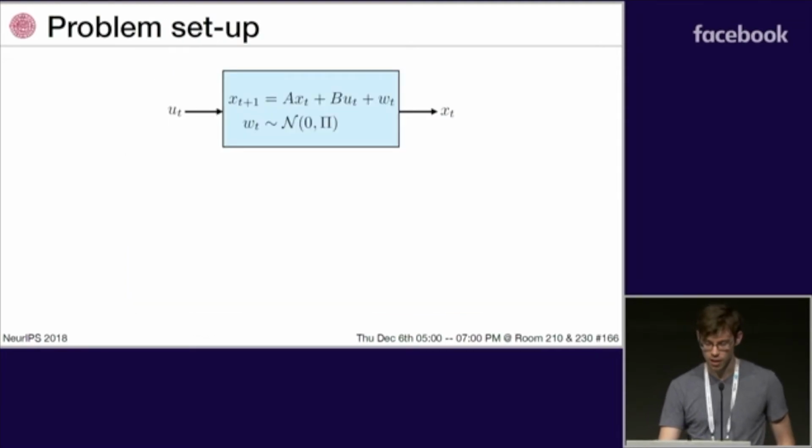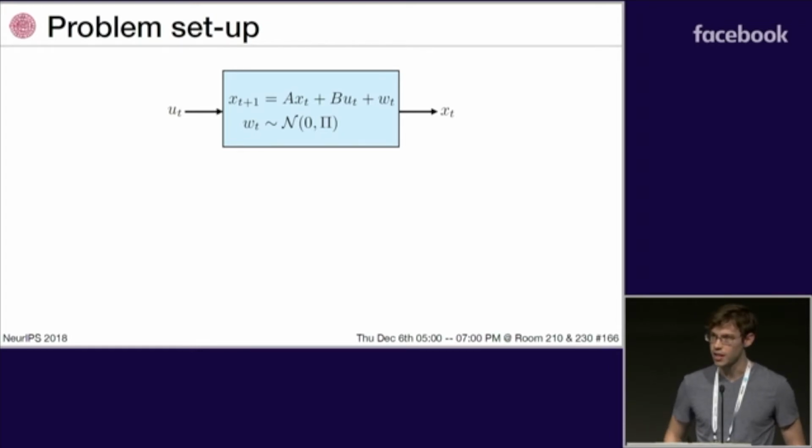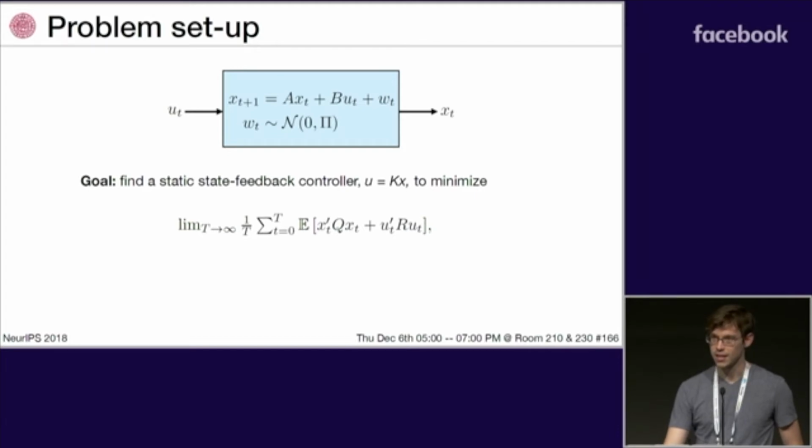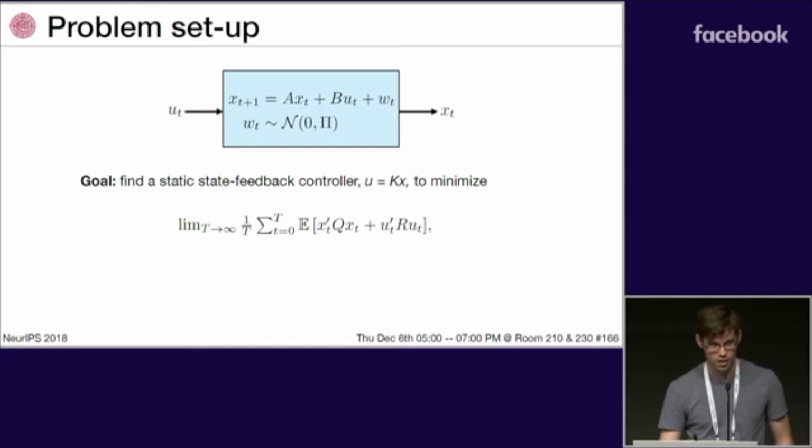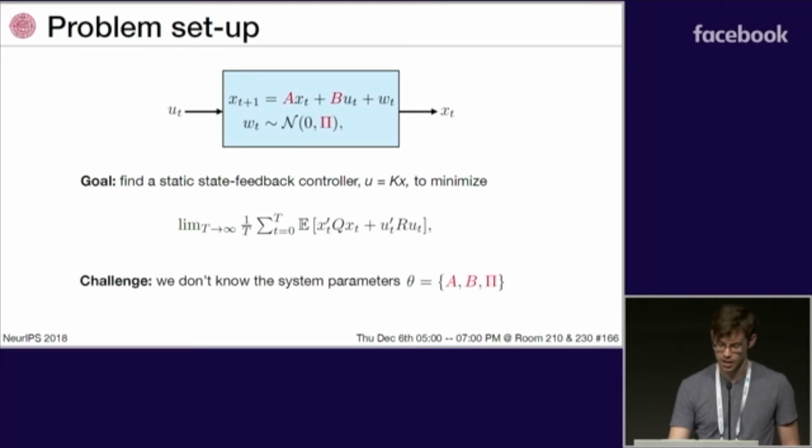So in particular, we're interested in controlling linear time-invariant dynamical systems with the goal of finding a static gain state feedback controller to minimize the infinite horizon quadratic cost given Q and R. When the model parameters A, B, and pi are known, this would just be the standard linear quadratic regulator problem, the solution of which is well known, but we're interested in the case where the system parameters are unknown.